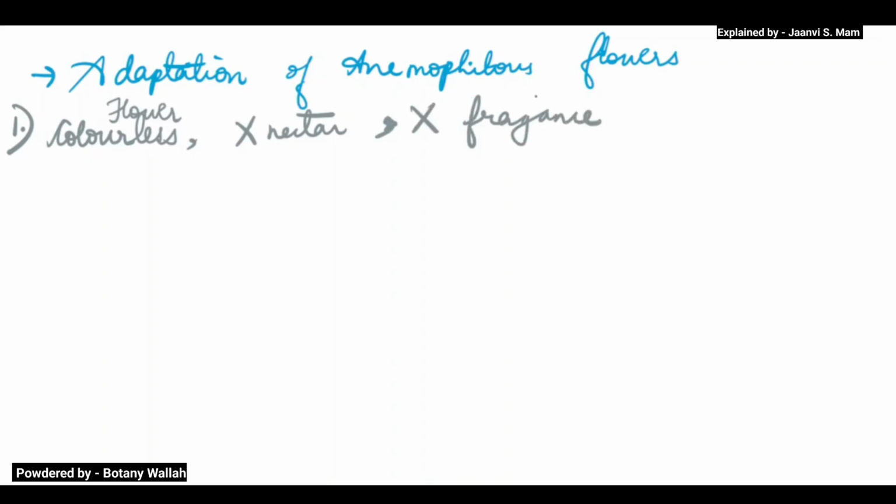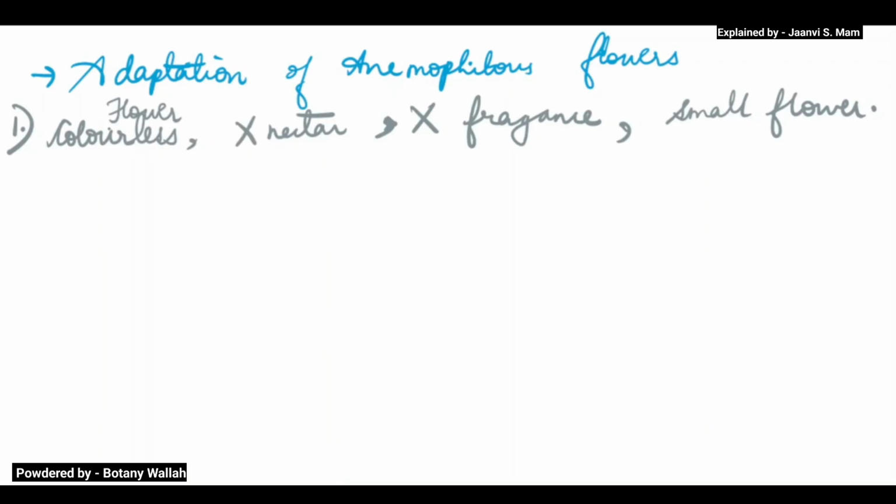And the flower is very small. Now, why is this the condition? Since wind is non-living, there is no need of attracting wind because wind is non-living.